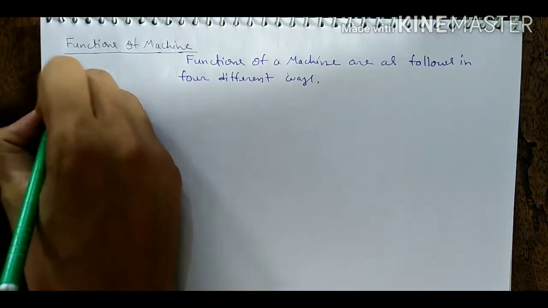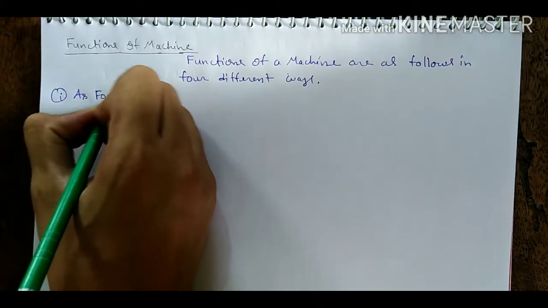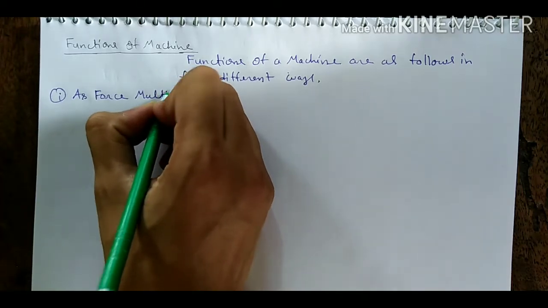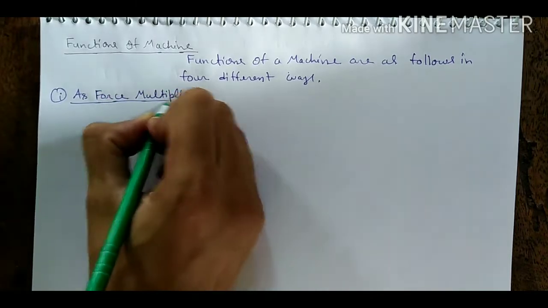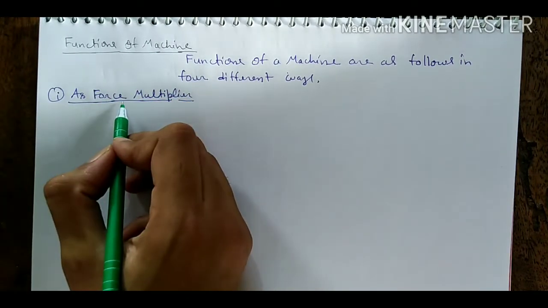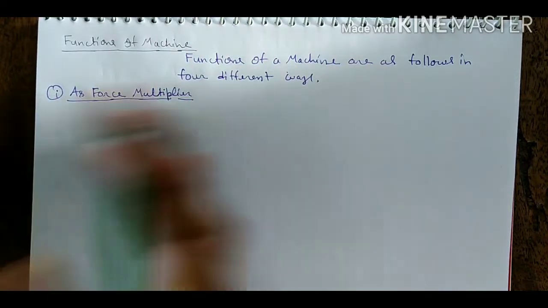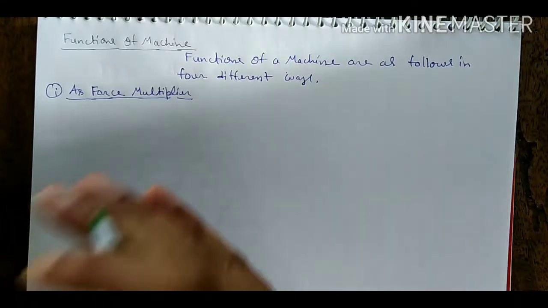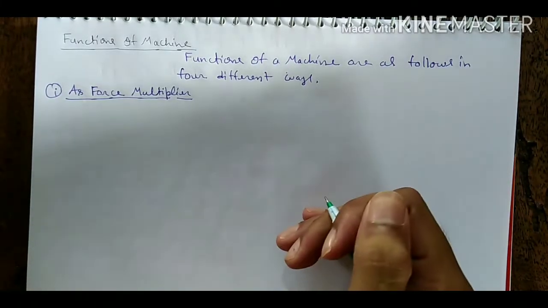Every machine follows four different functions. First is force multiplier. Second is changing the direction. Third is gain in speed. And fourth is changing the point of application.